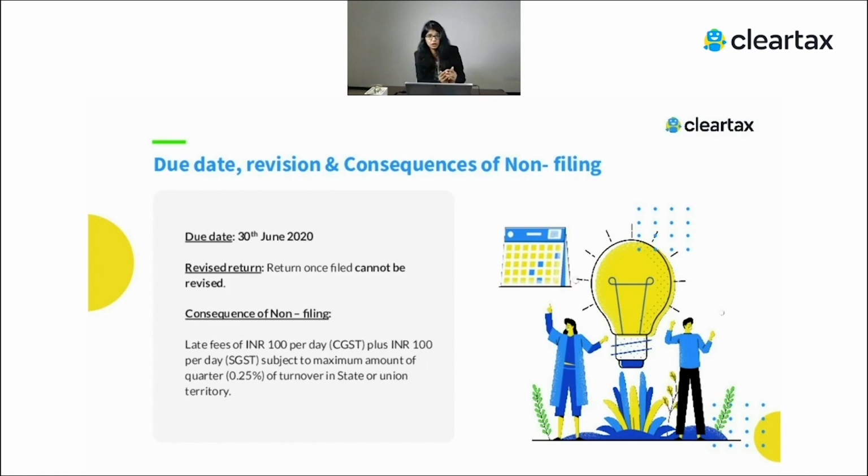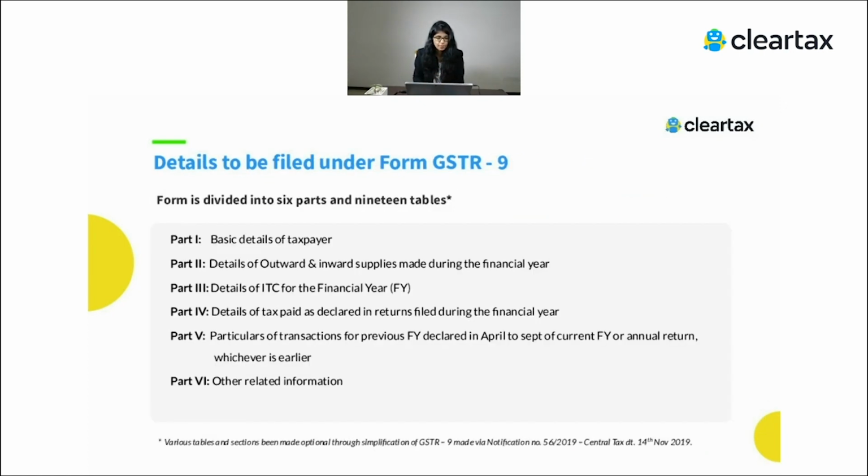But while you're computing the turnover to know whether you have to file GSTR 9 and 9C or not, for that you have to always do the aggregate turnover at a PAN level and not at a GST level. So there are two different things. For knowing whether you have to file or not, you have to see at a PAN level and then do the aggregate turnover. And to file the return, you have to file the separate return for every GSTIN which you have taken.